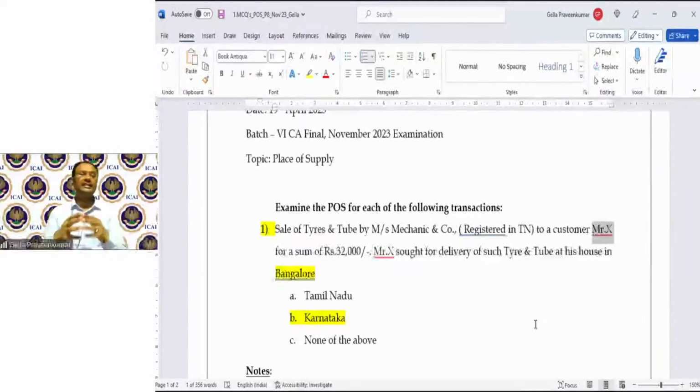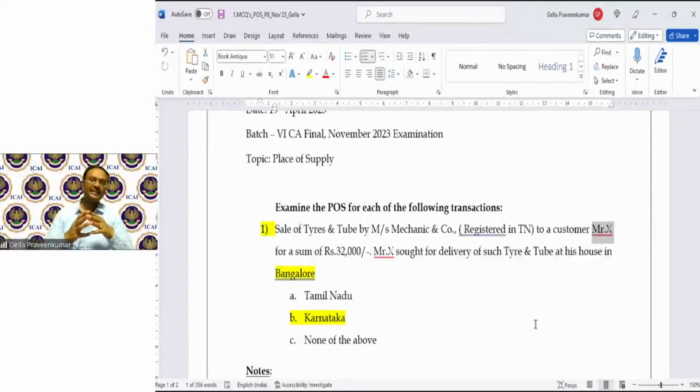Now, from the seller's point of view, when X declares himself as a registered person and gives an instruction to deliver in Bangalore, Mechanic and Co, who happens to be the seller, is least bothered whether this is lower input tax credit, whether it is a blocked credit, whether it is for personal consumption. All these are aspects which have to be examined at the buyer end.